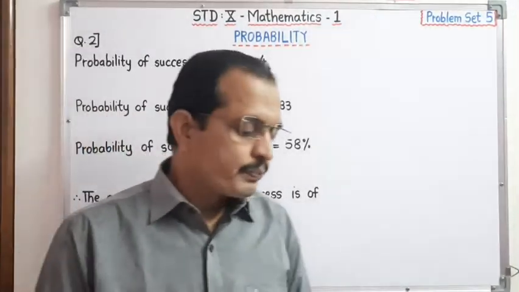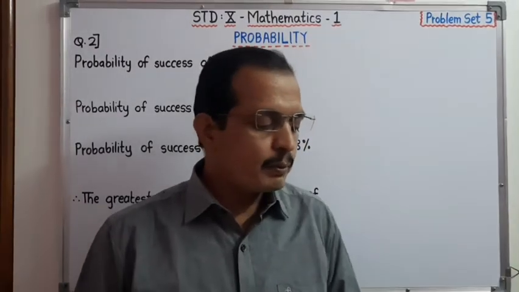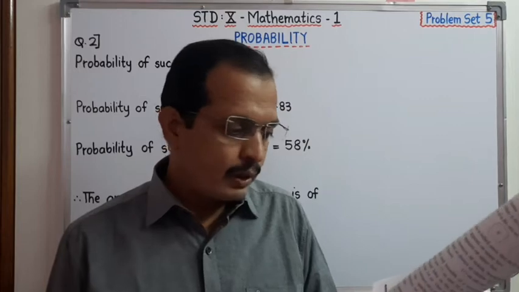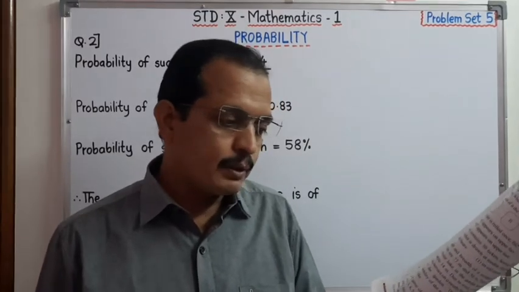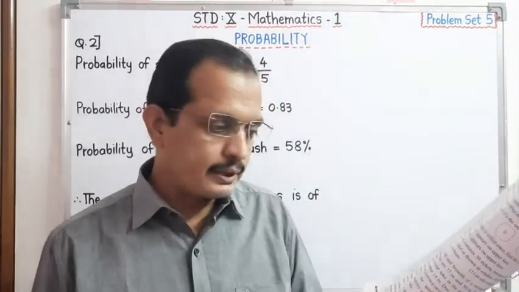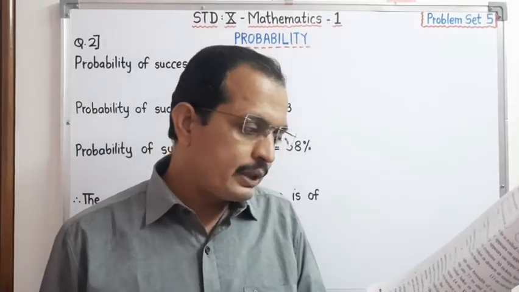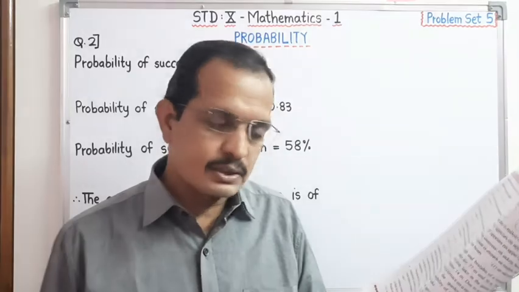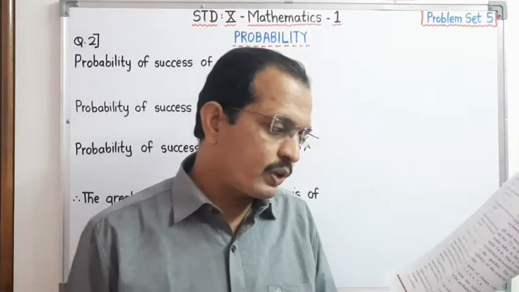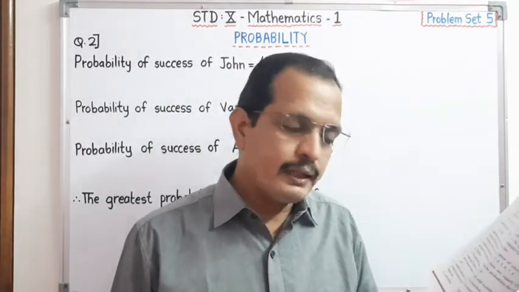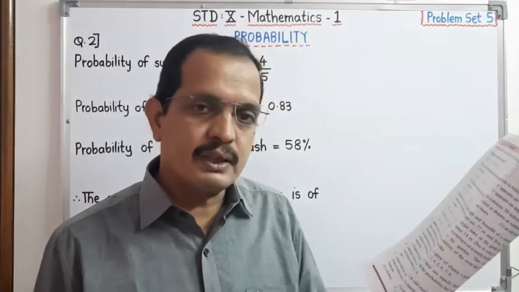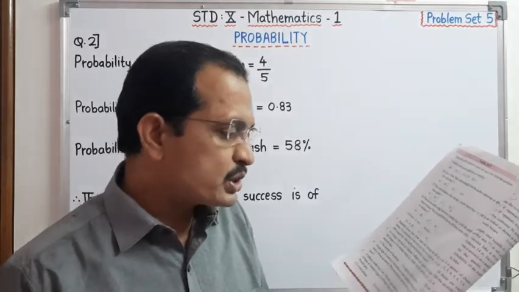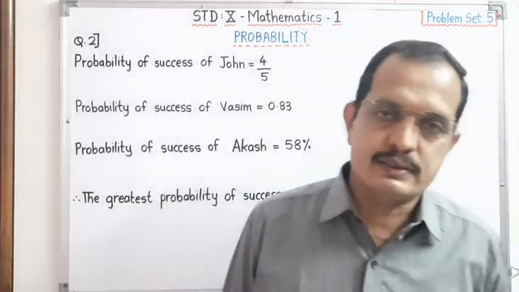See dear student, basketball players John, Wasim, Akash were practicing the ball drop in a basket. The probabilities of success for John, Wasim and Akash are 4 upon 5, 0.83 and 58% respectively. Who had the greatest probability of success?